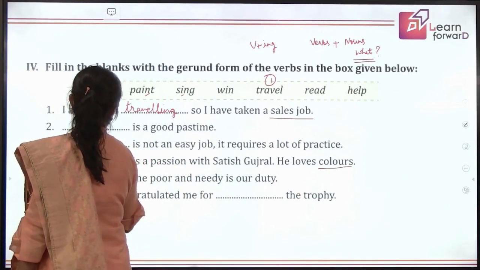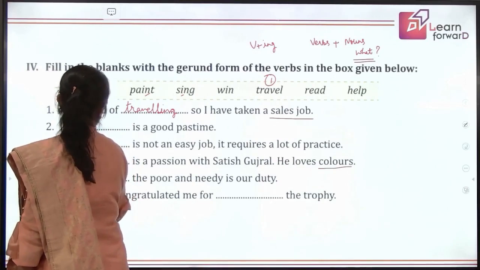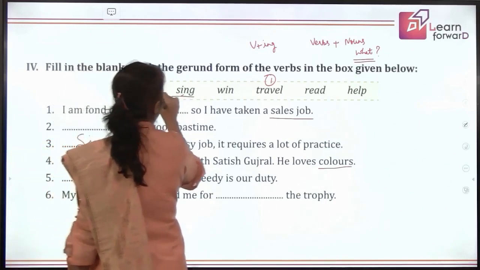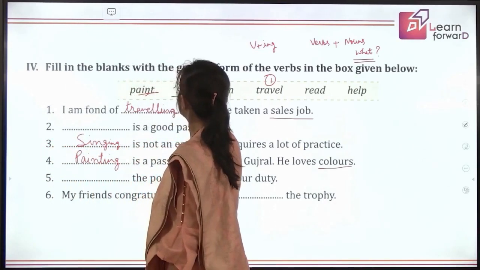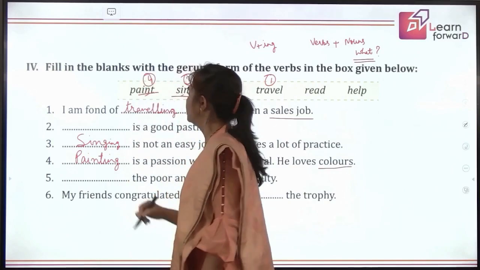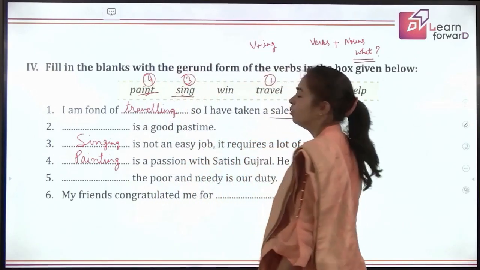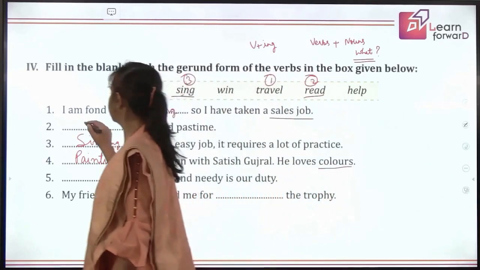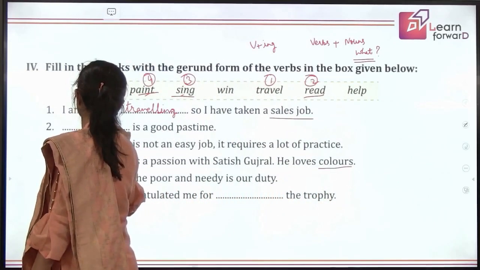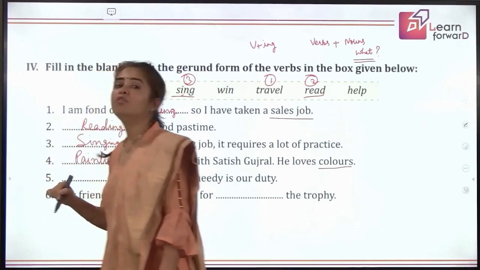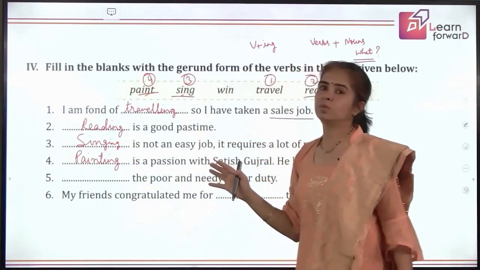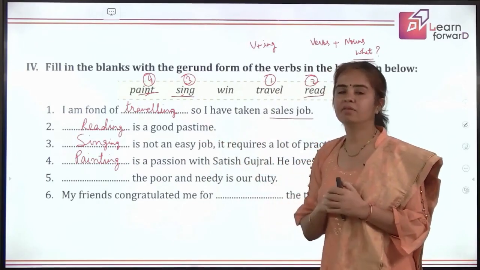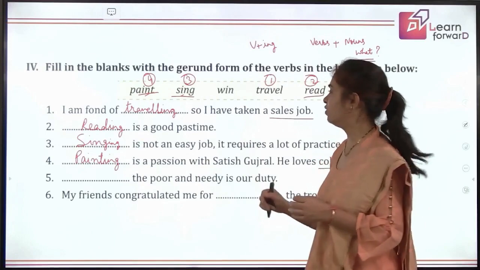That means for the third one, we are left with singing. These are gone. Singing goes with the third one. Painting goes with the fourth one. So what is a good pastime? We are left with reading. This will come in number 2. This is how we choose the best one out when we have many options to be filled at one blank, right? So this is how we rule out and we are left with one.